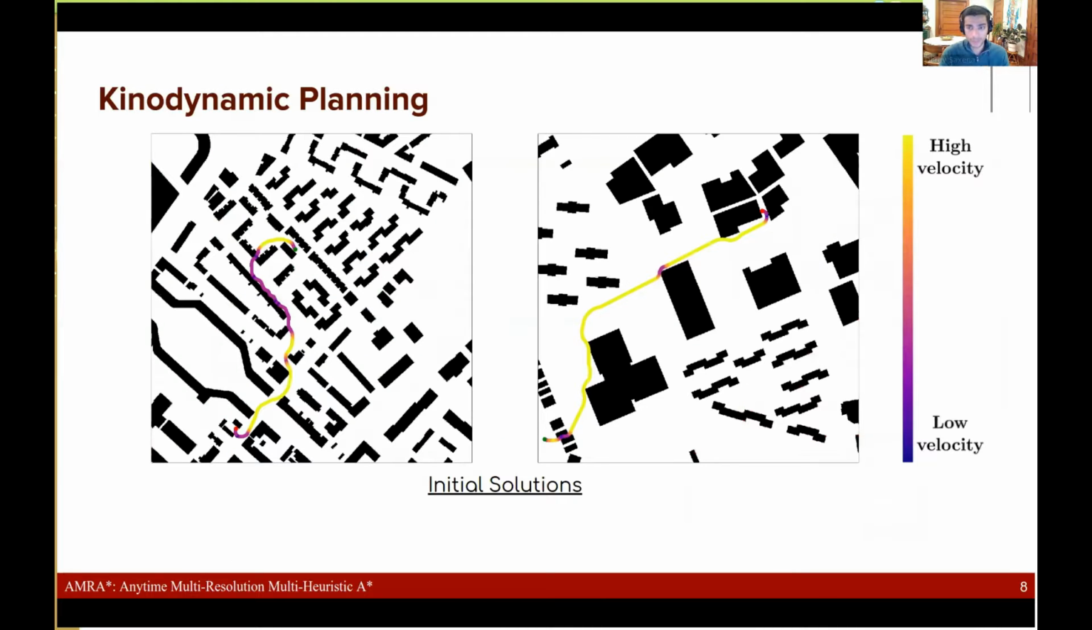As you can see, the initial solution that's returned by AMRA star makes the UAV travel at lower velocities in some points of the path, represented by the purple color in these images. However, over time, when we refine it to return the optimal solution, the majority of the path makes the UAVs move at as high a velocity as possible.